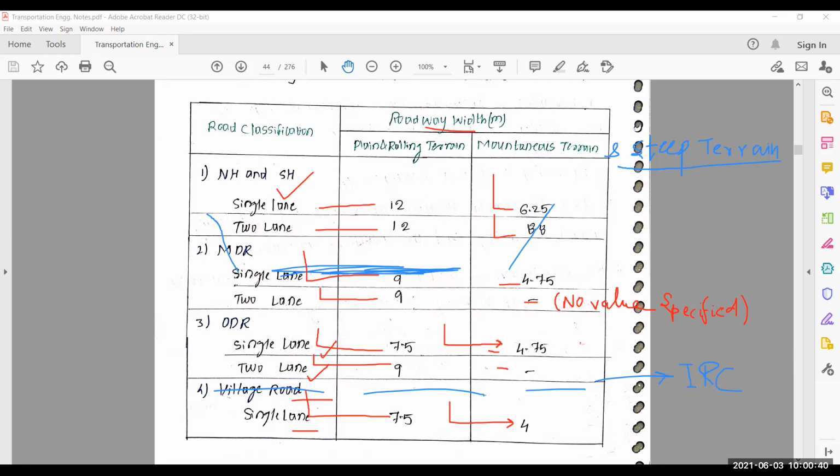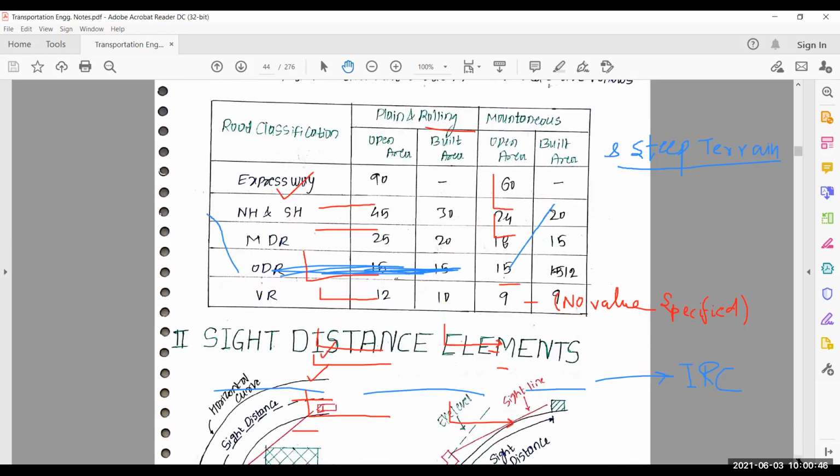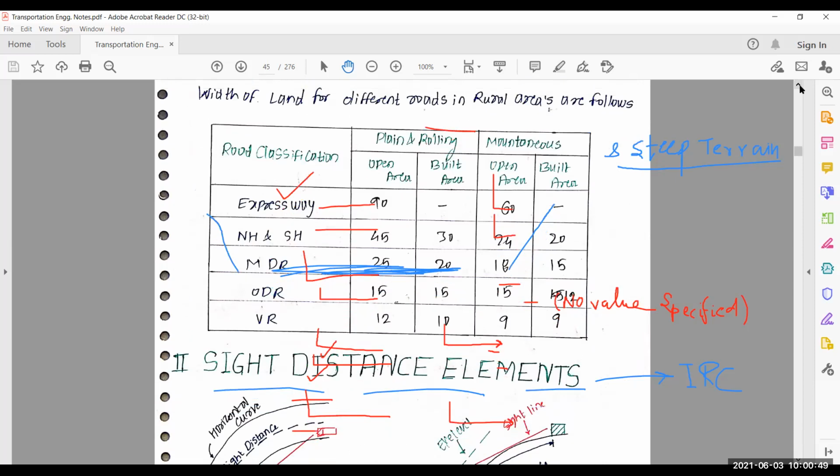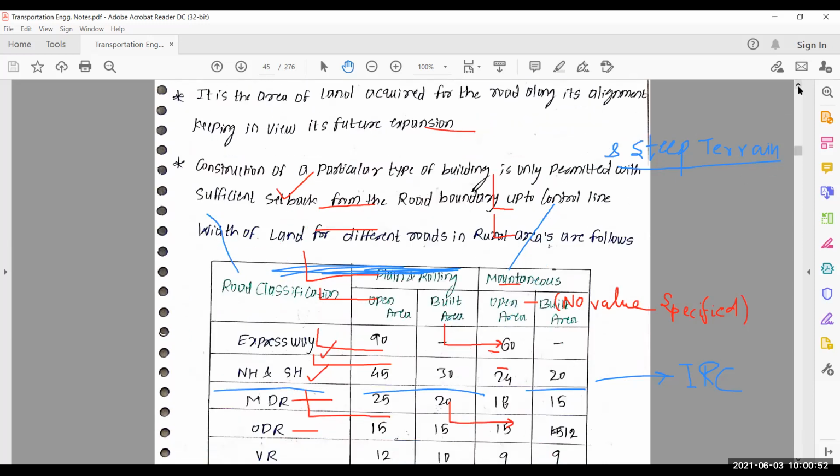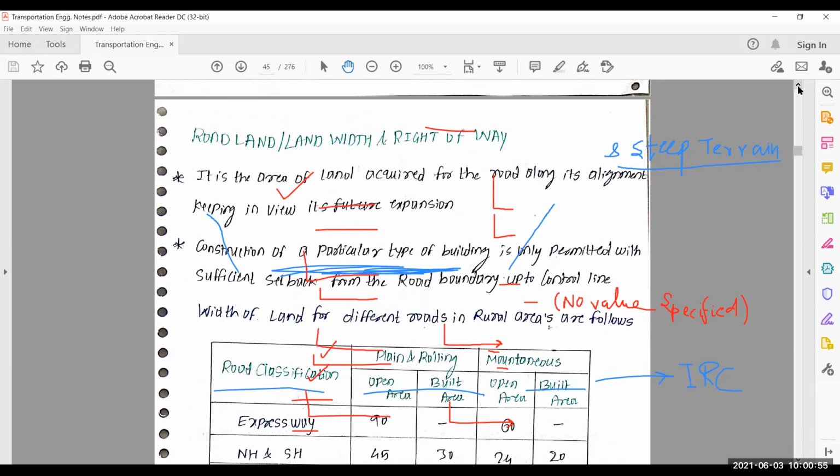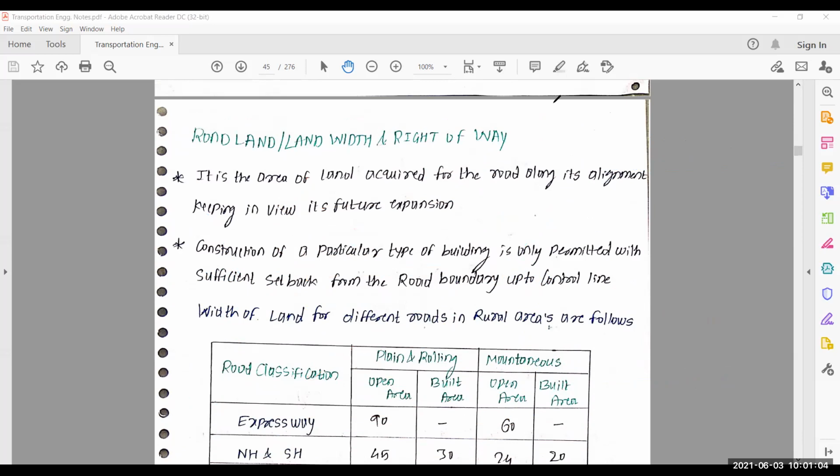Okay. Yes, sir. This is our last point of discussion about road land. Also, you have heard about these things, because I also drew these things in your cross section view of highway embankment. Road land, land width, and right of way are all the same thing. It is the area of land acquired for the road along its alignment, keeping in view its future extension. I already discussed these things.